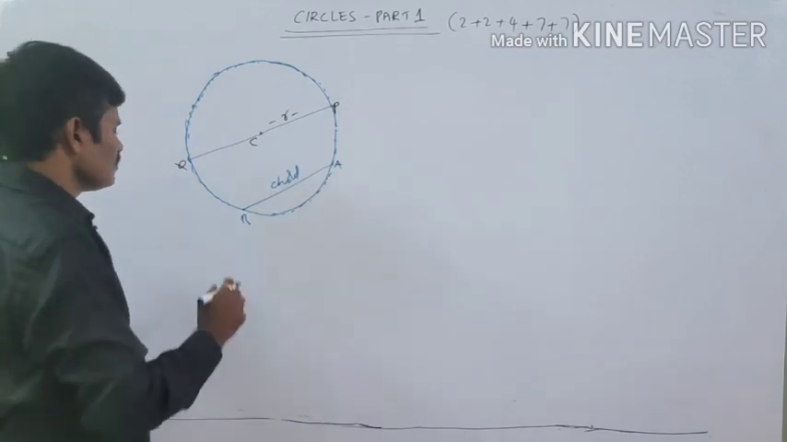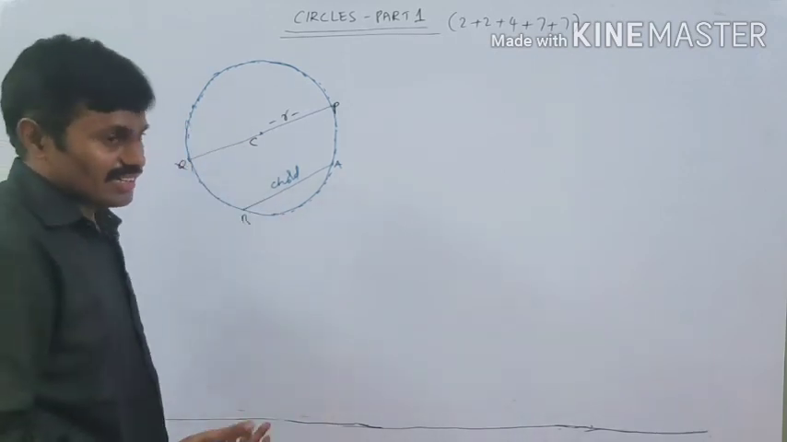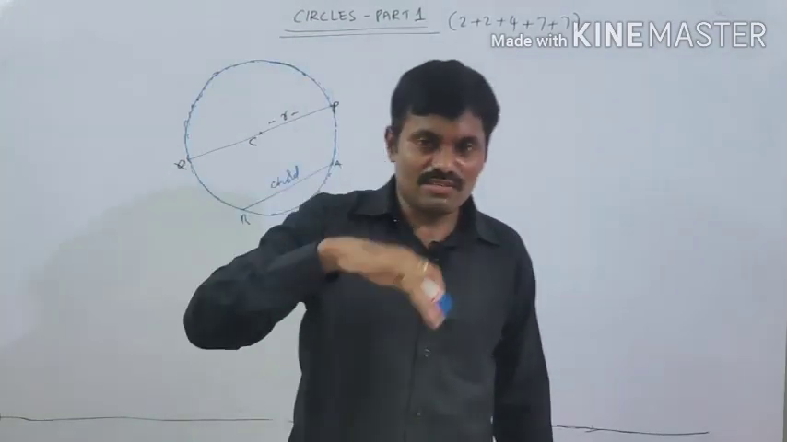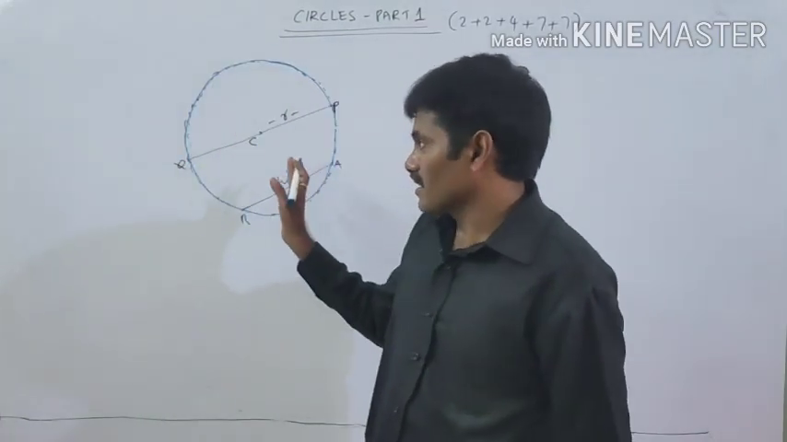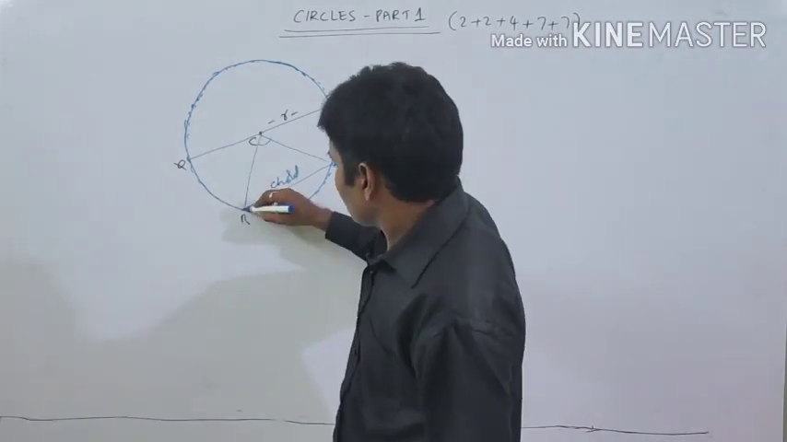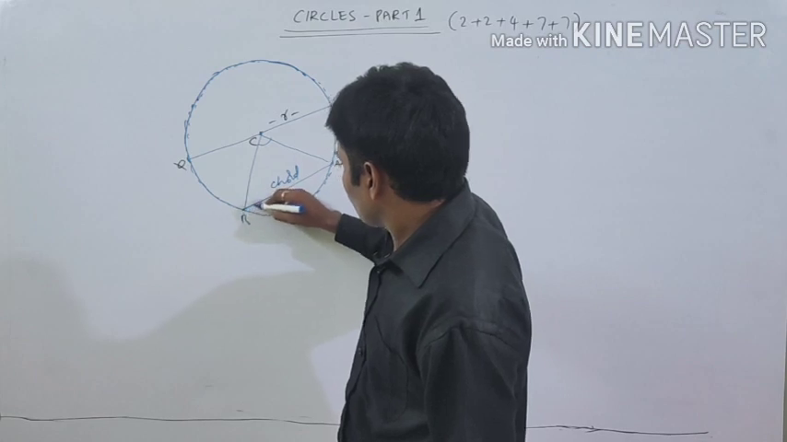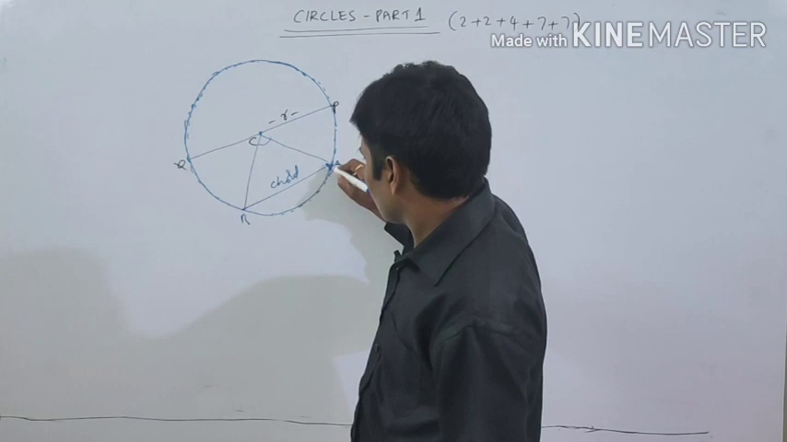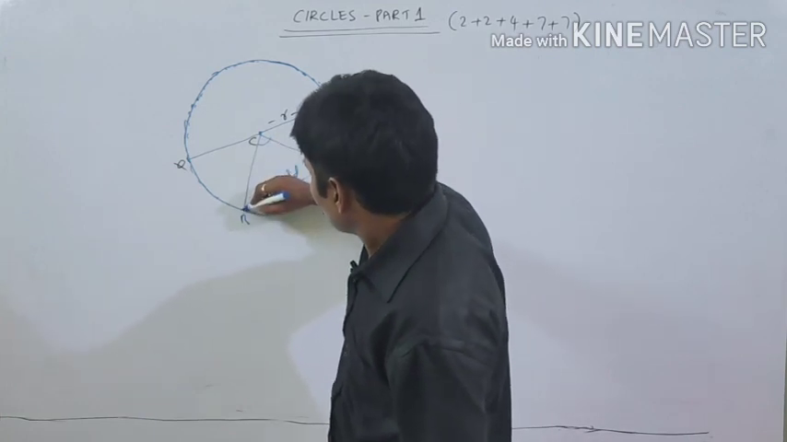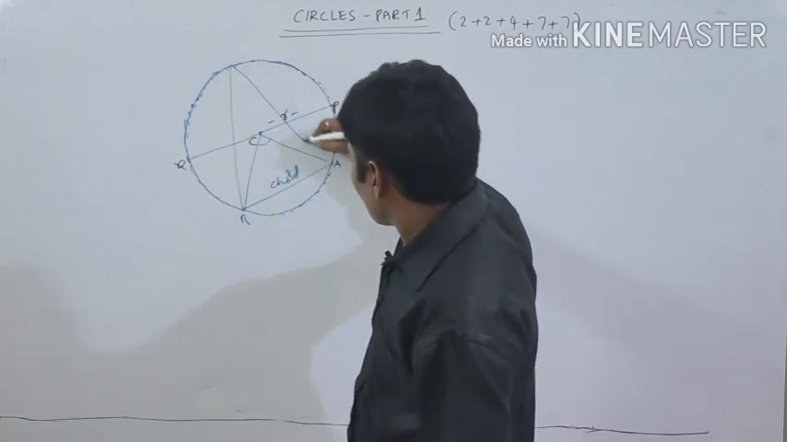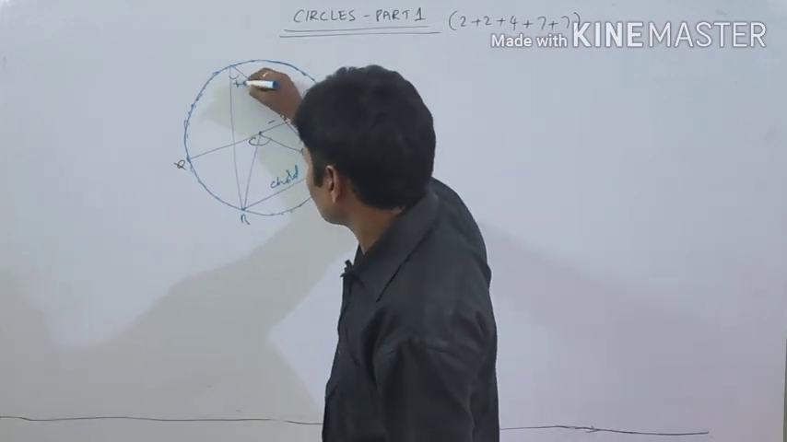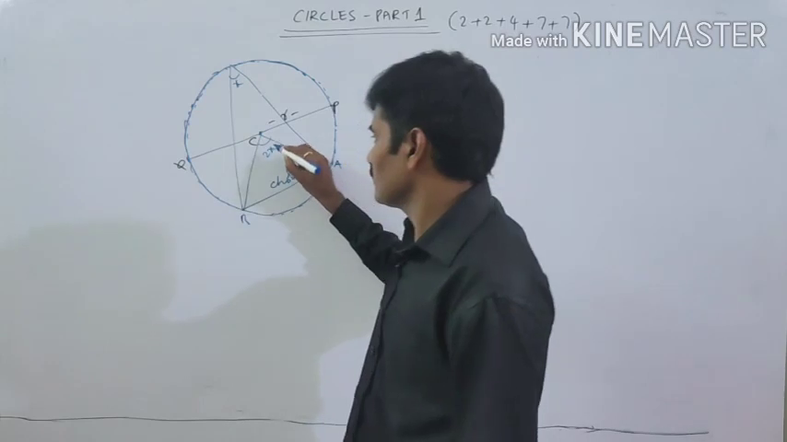So these are all things we have learned in 9th class. The diameter divides the circle into 2 equal halves. Each half is called a semicircle, and the relation between the angle subtended by an arc at the center is equal to twice the angle on the remaining part of the circle. Yes, we have learned this already. For example, if it is x, then it is 2x degrees.